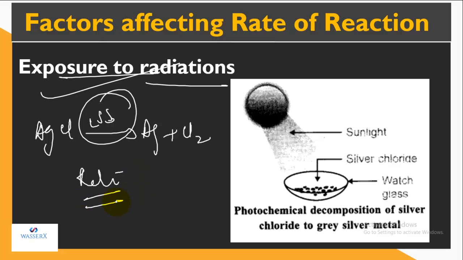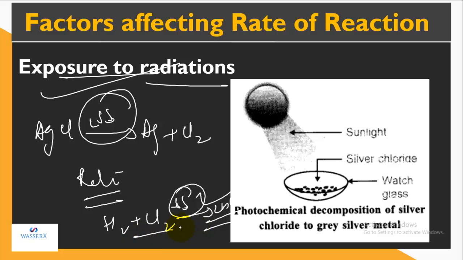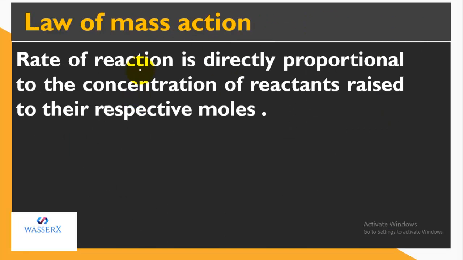Let's take one more example for the exposure of radiation. H2 plus Cl2 in the presence of light gets converted into 2HCl. This is possible only if the radiation intensity is quite high, and as a result the reactants will change into products, and even the speed of the conversion will be high. Without it, the conversion will be very slow. So this is how the rates are affected.